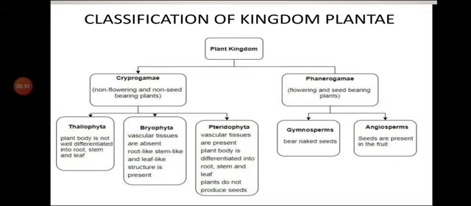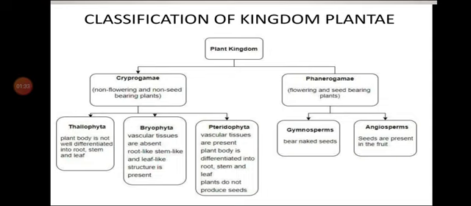Kingdom Plantae is classified on the basis of characteristics like absence or presence of seeds, vascular tissue, differentiation of plant body, etc. It is classified into two types, that is cryptogams and phanerogams. Cryptogams means non-flowering and non-seed-bearing plants. We can say that cryptogams are spore-producing plants and do not produce seeds and flowers.